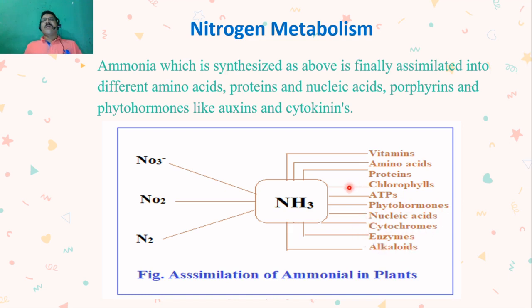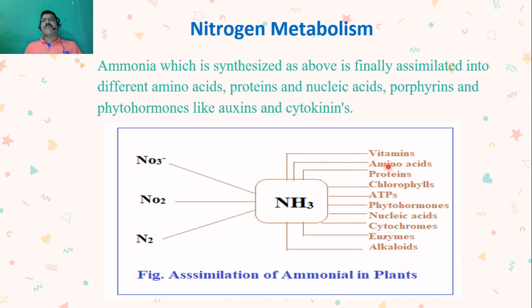So you can understand from this figure why nitrogen is required for plants in abundant quantity, because all these components are very important components of a plant.